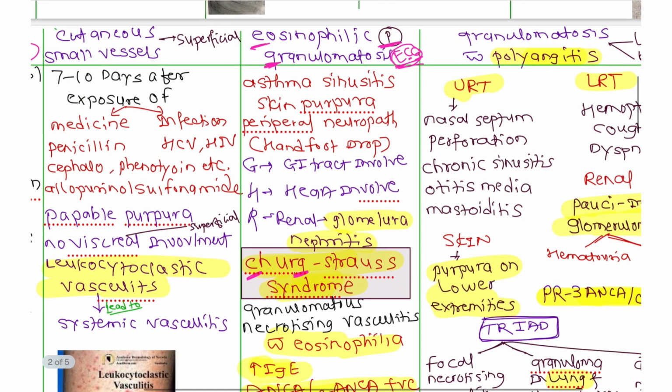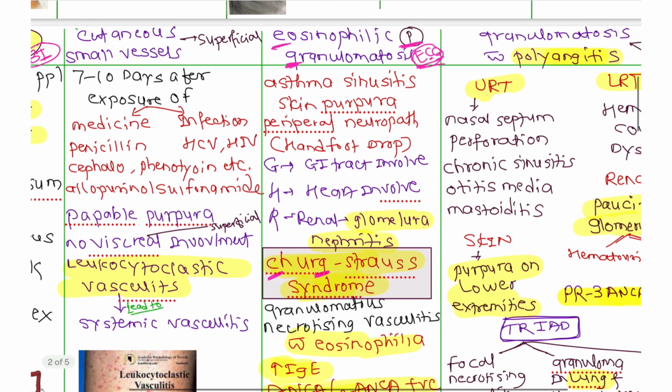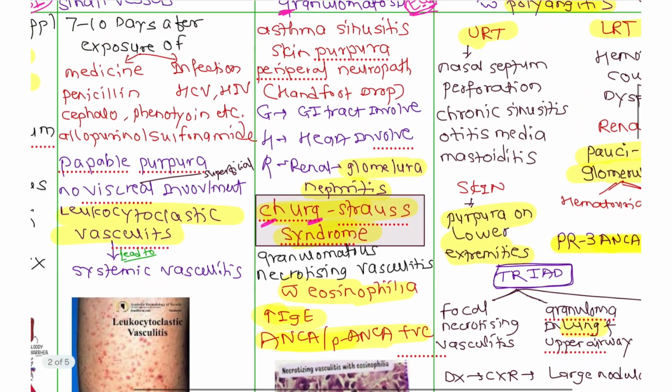Okay, and this cutaneous small vessel vasculitis usually occurs after exposure to certain medication and certain infection. In the medication, medicines like penicillin, cephalosporin, allopurinol, sulfonamide, and phenytoin, and infections like HCV and HIV. After exposure to this infection, after 7 to 10 days, we can get the cutaneous small vessel vasculitis. Now this is about the cutaneous.